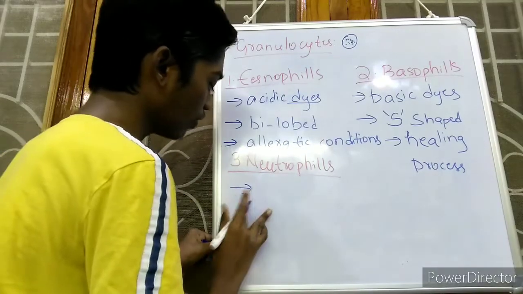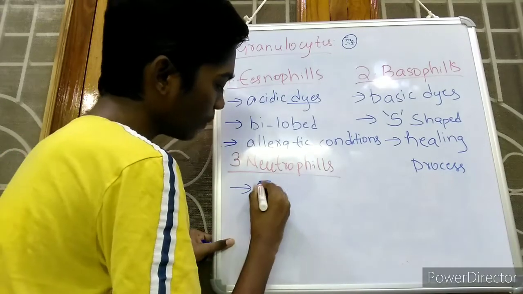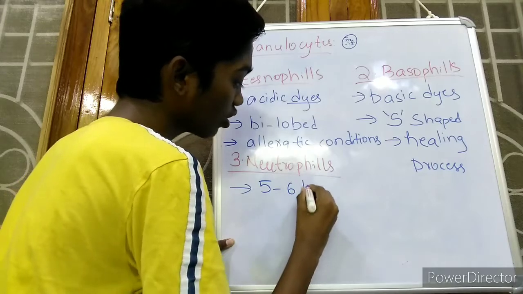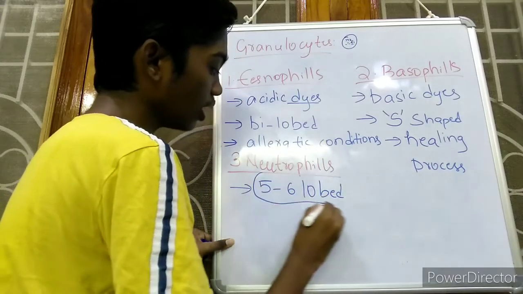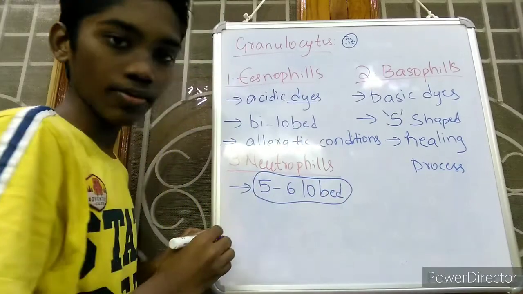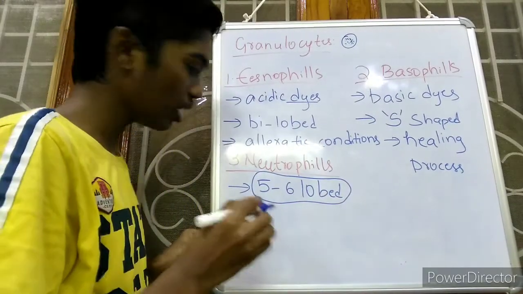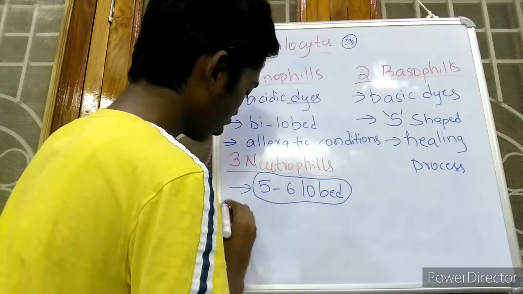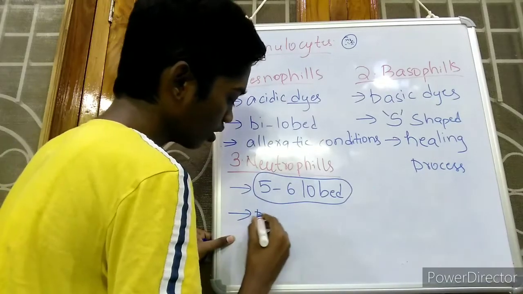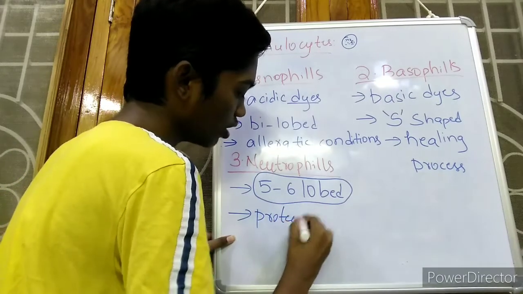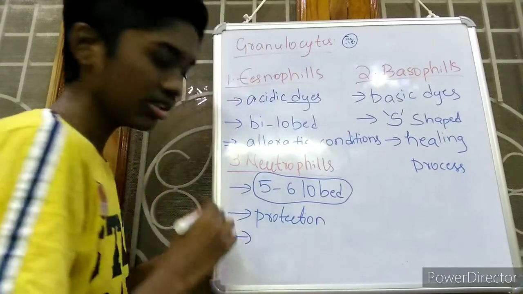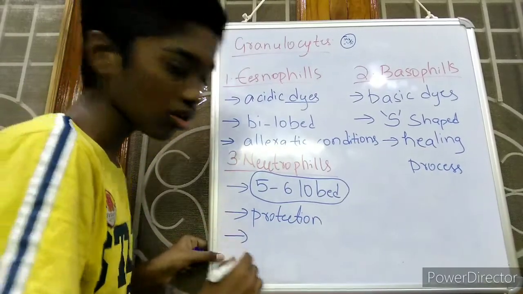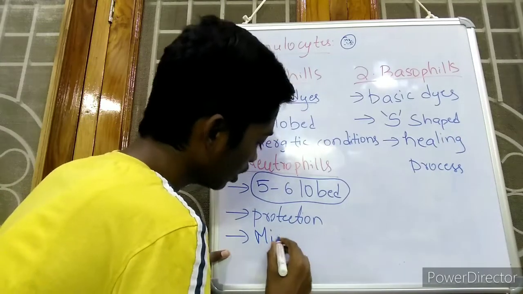Now coming to neutrophils. In neutrophils the shape of the nucleus is 5 to 6 lobed. You may be confused by listening to the name 5 to 6 lobed, but I will explain while I am drawing the diagram. Neutrophils help in protection, meaning they give protection to the body. And neutrophils, this is an important point, are also called microscopic policemen.